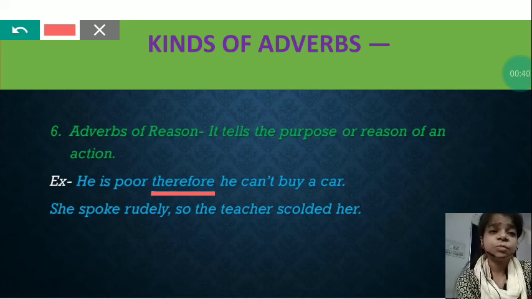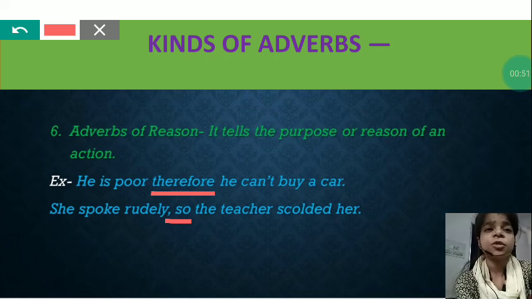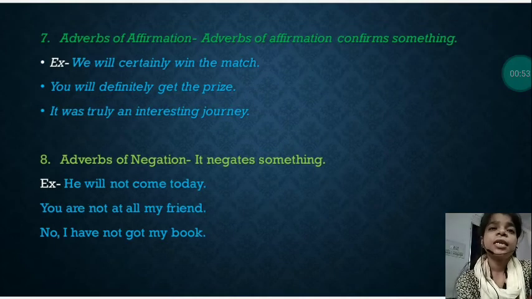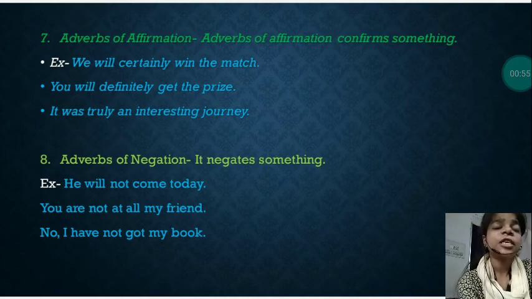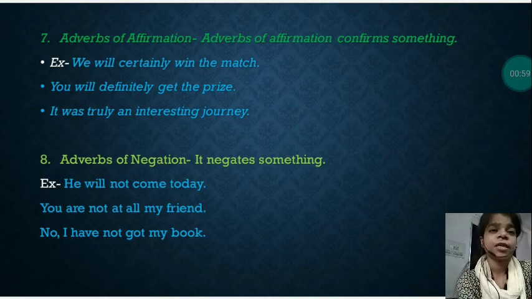Next one, she spoke rudely, so the teacher scolded her. Why the teacher scolded her? Because she spoke rudely. So here adverb is so, because it is denoting the reason why the teacher scolded her. Next one, seventh one is adverbs of affirmation. Adverbs of affirmation confirm something, and eighth one is adverbs of negation.